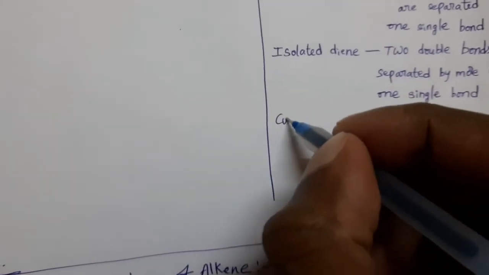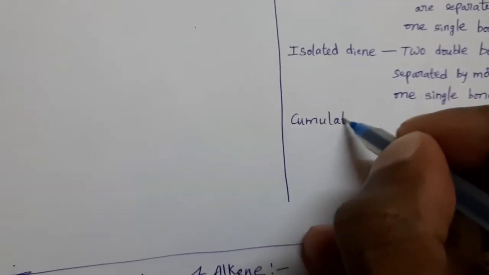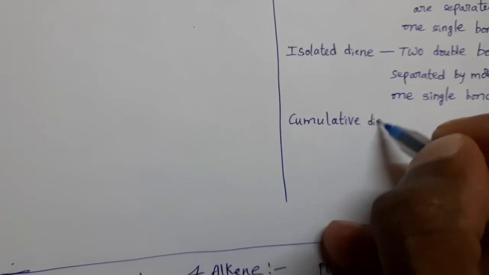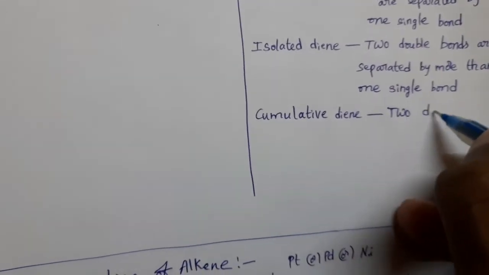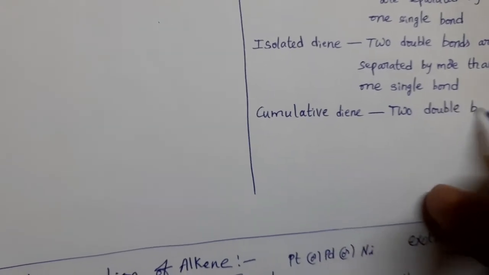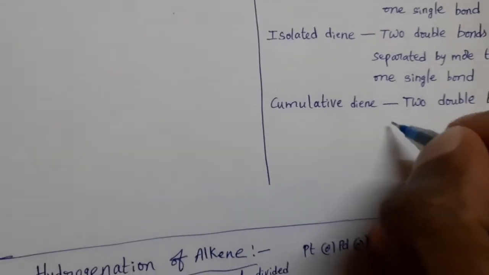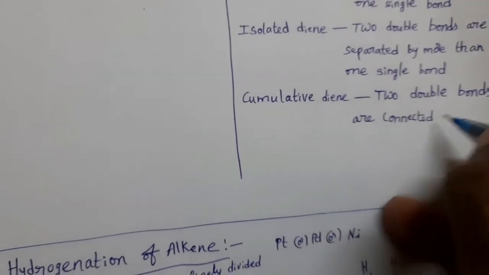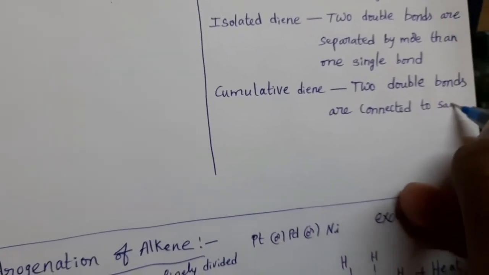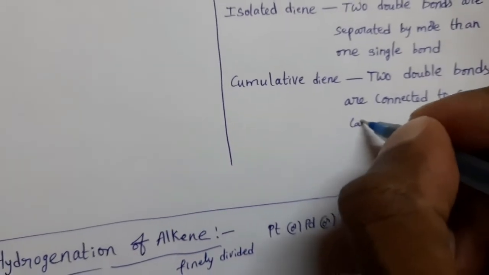And cumulative dienes. Cumulative dienes means two double bonds are connected to the same carbon atom.